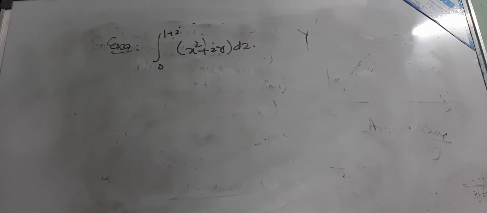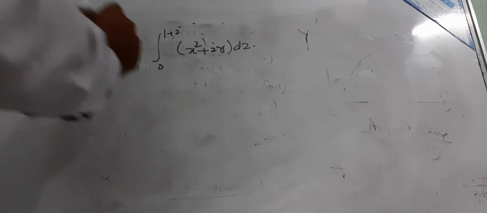One problem is given as an example: the integration from 0 to 1 plus i of x square plus iy dz. We have to solve this integration over the contour.